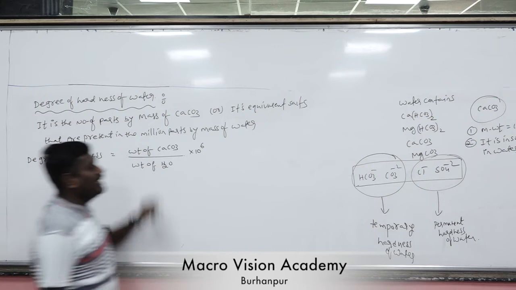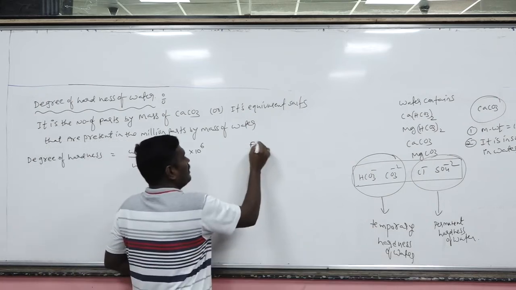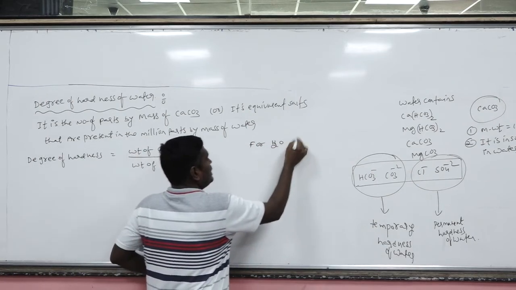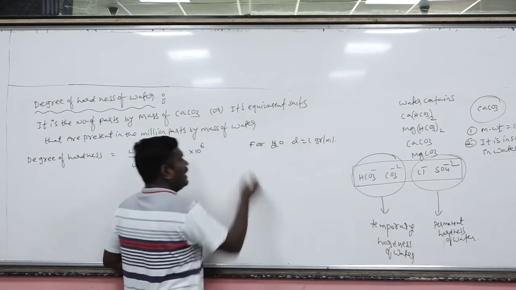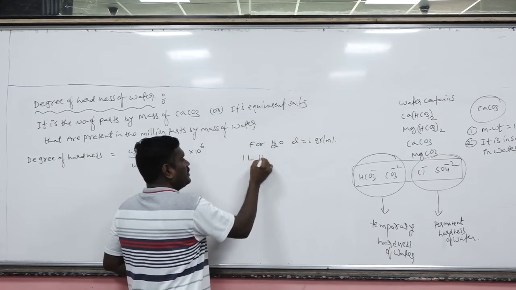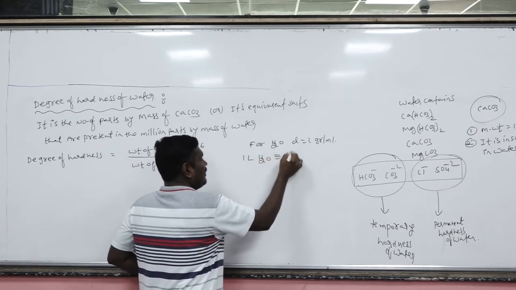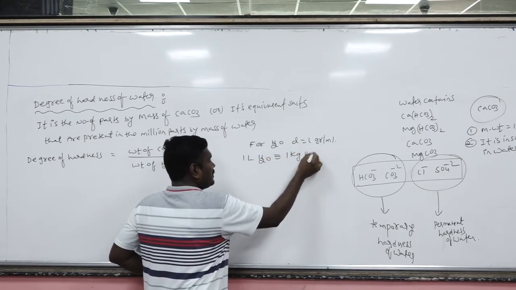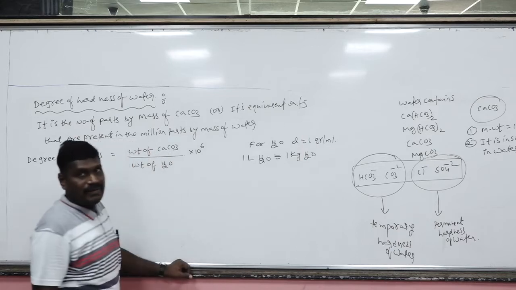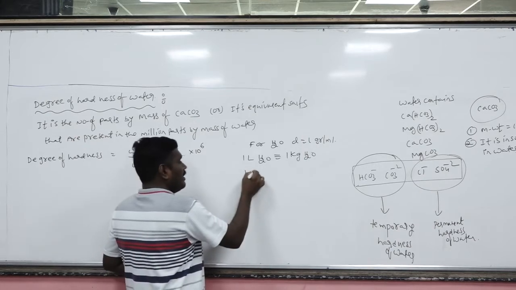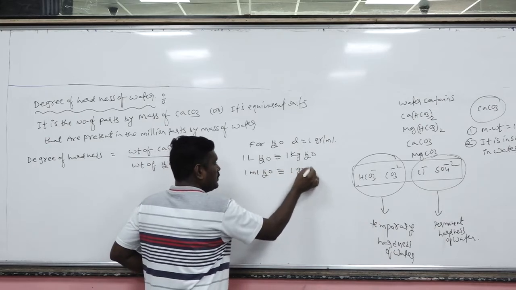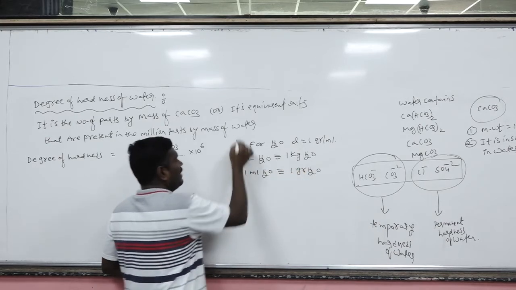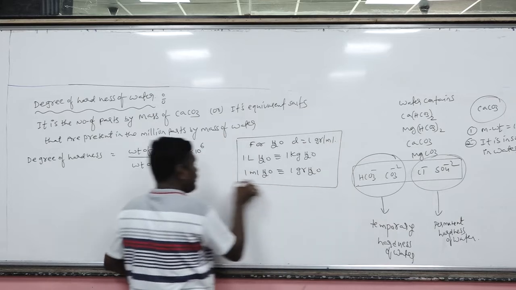Do you know the density of water? For water, density is equal to 1 gram per ml. Let's suppose I am writing 1 liter H2O, that is nothing but 1 kg H2O. Are you getting my point? 1 ml H2O is nothing but 1 gram H2O, in the case of water only.